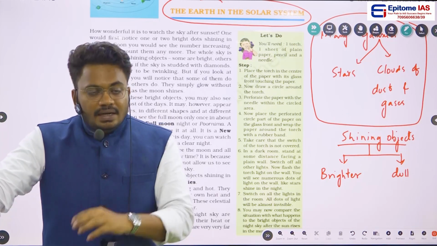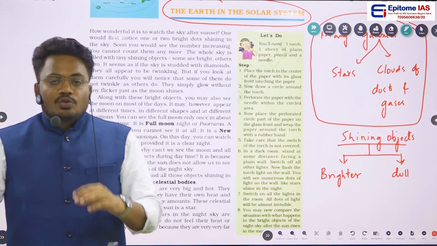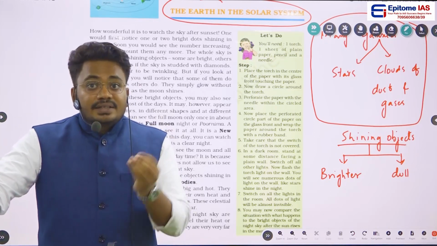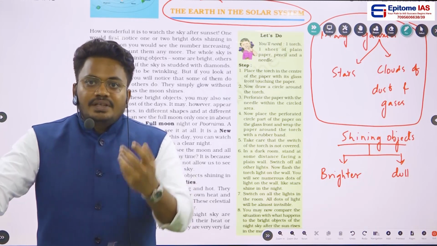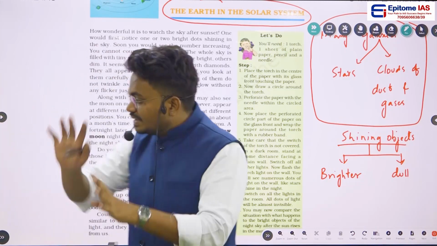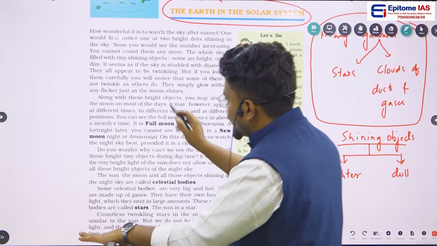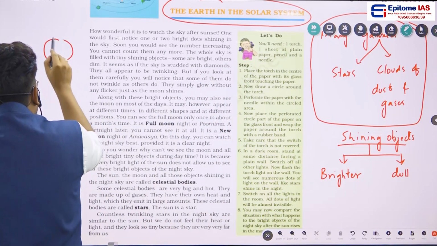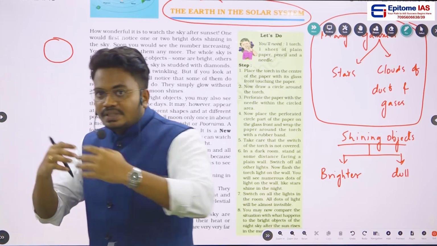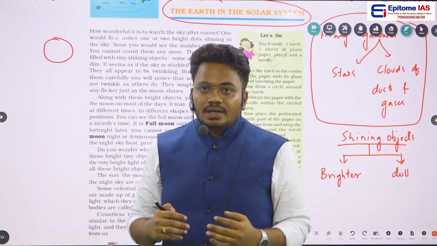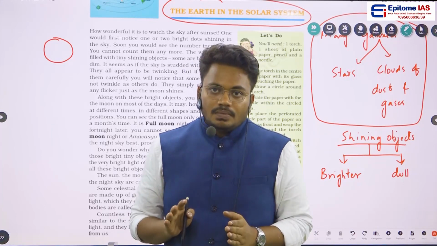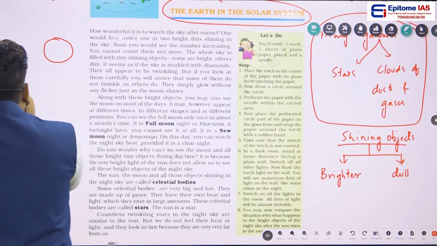The important point to be noted here is that the positioning and the shape of the moon will be changing. Suppose you are standing on the earth and observing the moon, and you are able to see the full shape of the moon, then that particular moon we call a full moon. What is that? Full moon.